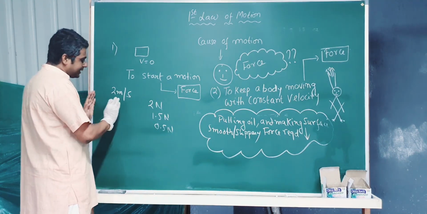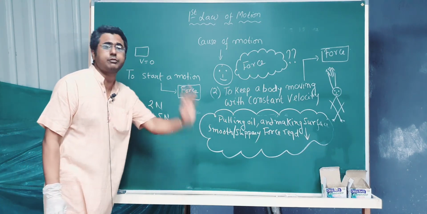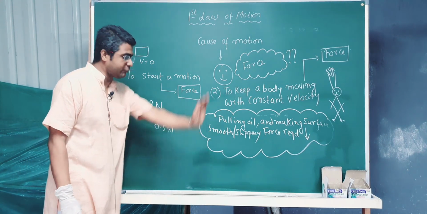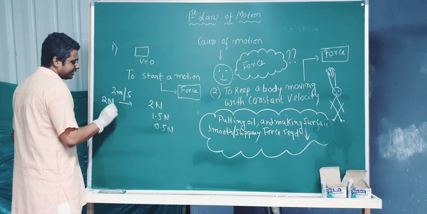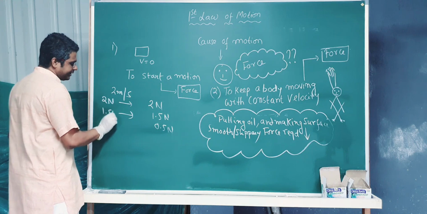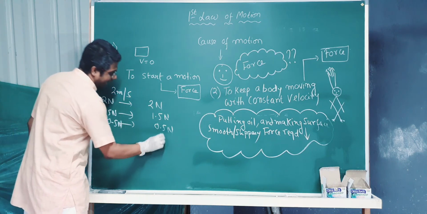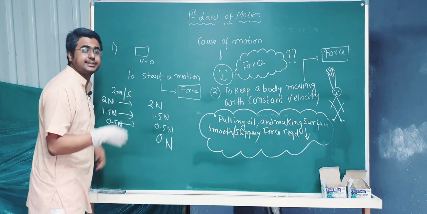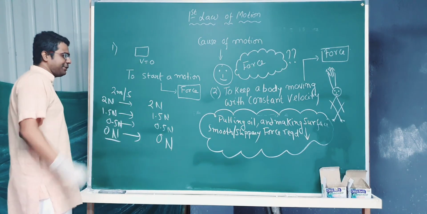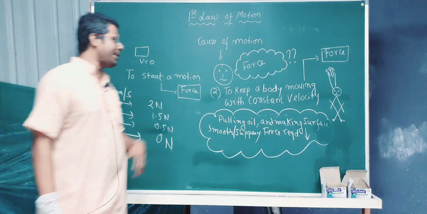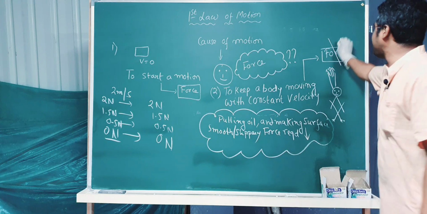So to keep this body moving with constant velocity, I just have to overcome the friction of the floor. So to do that, first time I have to give a force of 2 Newton, next 1.5 Newton, next 0.5 Newton. If somehow I make this force of friction 0 Newton, then I don't have to give any force, 0 Newton. So to keep a body moving with constant velocity, you don't need any force.